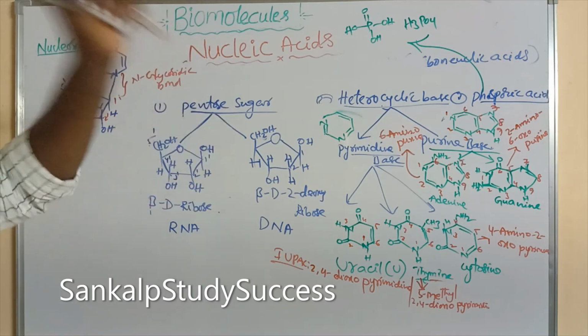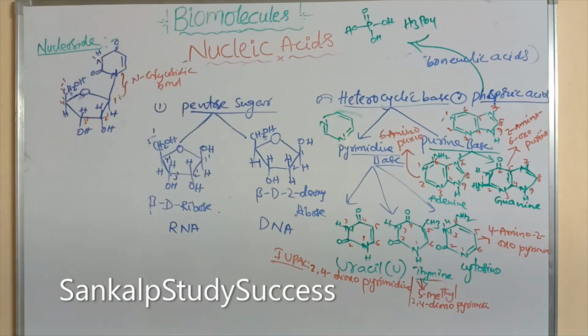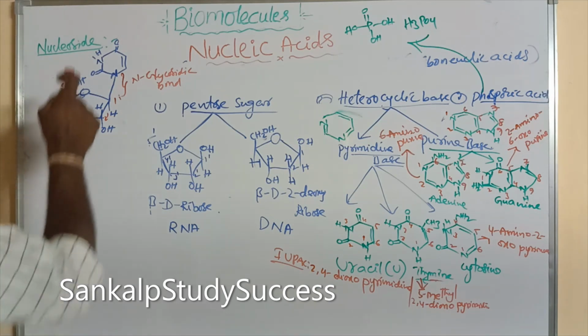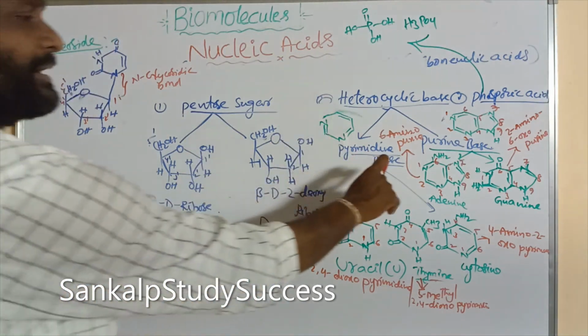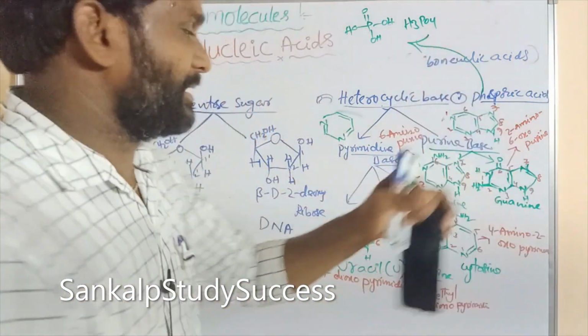What is nucleoside? Nucleoside is the unit formed by the attachment of a base to the 1' position of the pentose sugar. Here two types of base are there: one is the pyrimidine base, another one is the purine base.